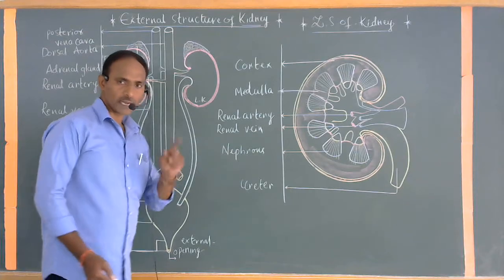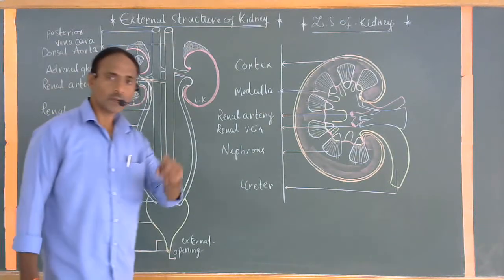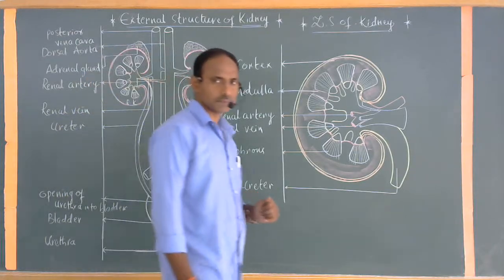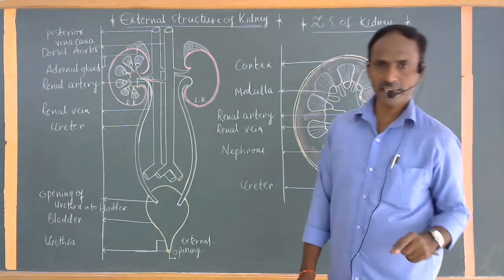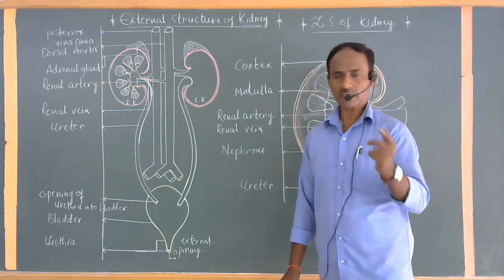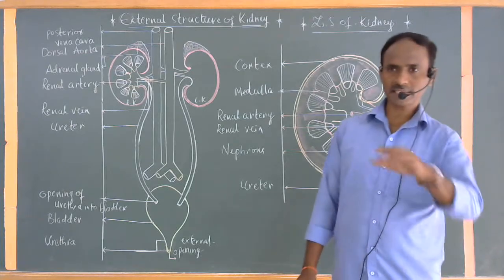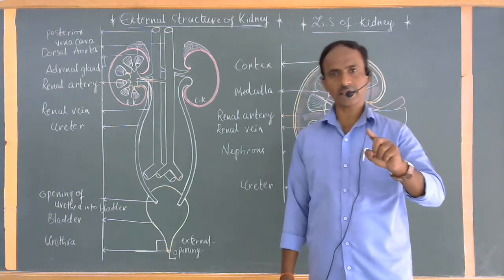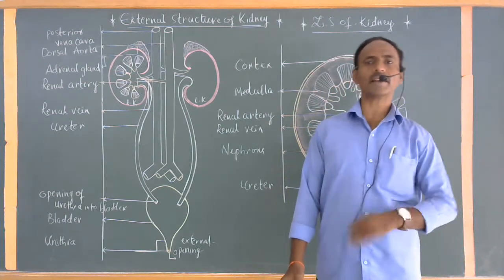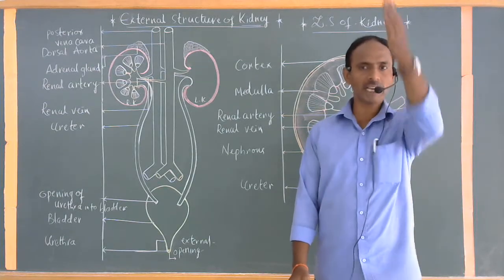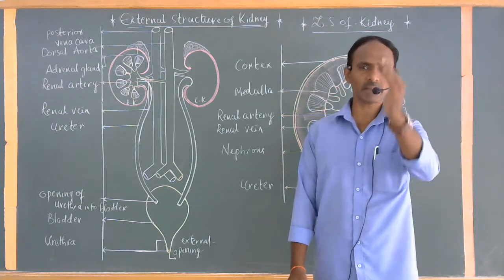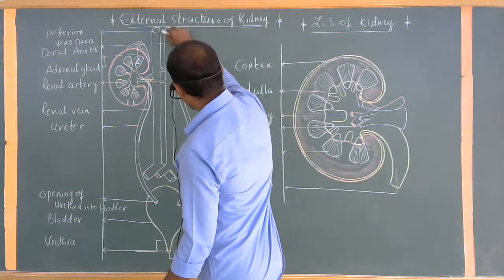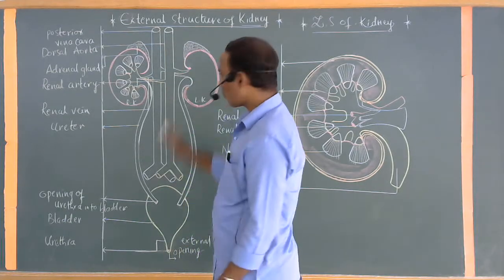One pair of kidneys are present on the dorsal side of the abdominal cavity. Observe clearly, one pair of kidneys. One pair of kidneys means similar structures, that's why it is commonly called a pair. One pair of kidneys are present in the abdominal cavity on the dorsal side, not the ventral side, one on either side of the backbone or spinal cord, or simply the backbone. This central part is commonly called the backbone. Clear? One on either side of the backbone.